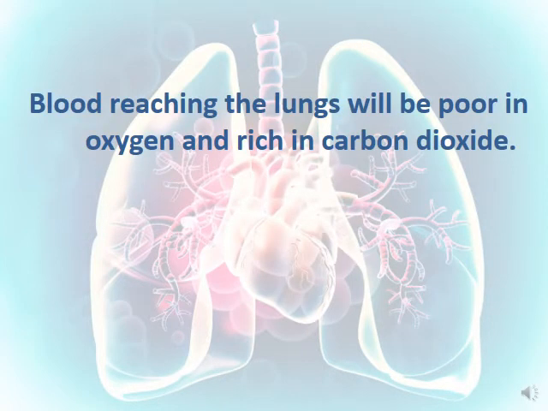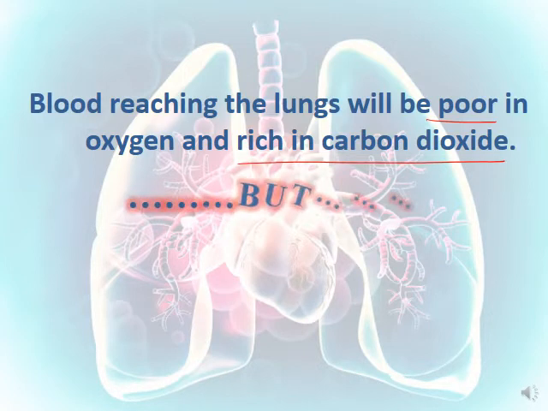You have to know that the blood reaching the lungs will be poor in oxygen and very rich in carbon dioxide. What does this mean? This means that the blood reaching the lungs contains a low amount of oxygen, whereas it contains a high amount of carbon dioxide. So the blood that is coming to the lungs is poor in oxygen gas and rich in carbon dioxide.